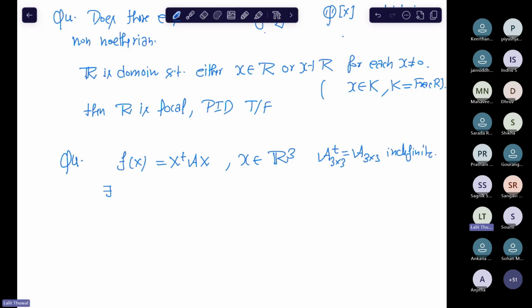Then there exists a Y not equal to 0 such that Y transpose A Y equals 0. Indefinite means, do you know? Indefinite means which is not positive definite, not negative definite, it's indefinite. This proof can be solved using diagonalizability and also Jordan canonical form.